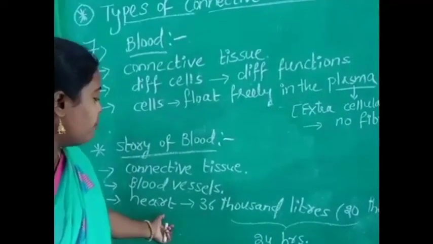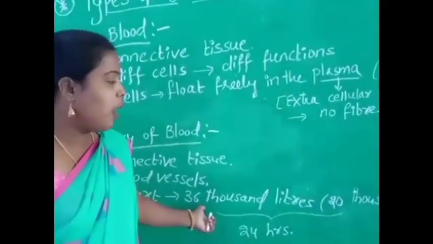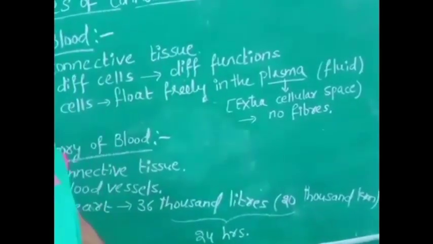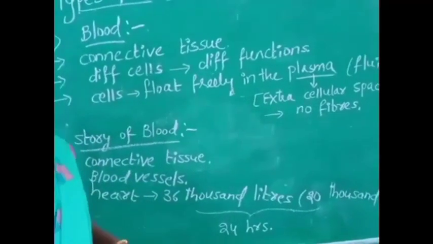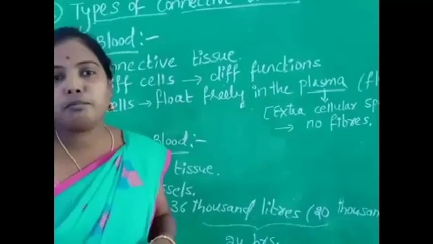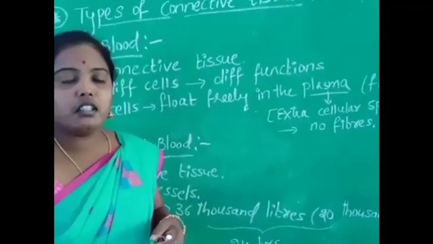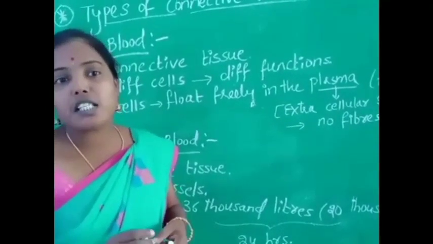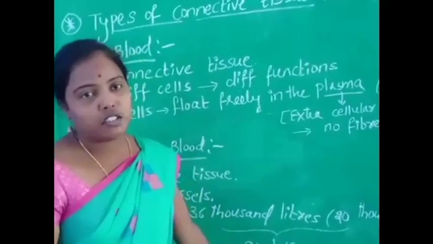Our heart pumps 36,000 liters of blood up to 20,000 kilometers within 24 hours in our body. What is the main point here? Our heart pumps 36,000 liters of the blood up to 20,000 kilometers distance in 24 hours.